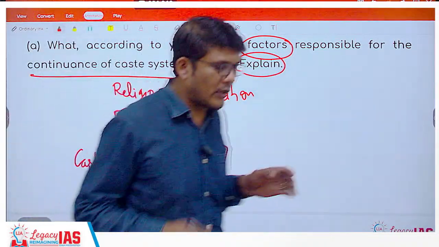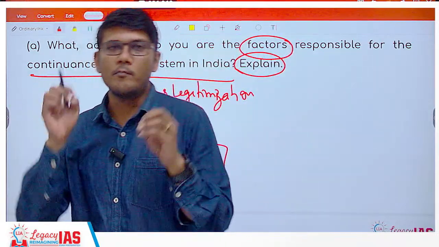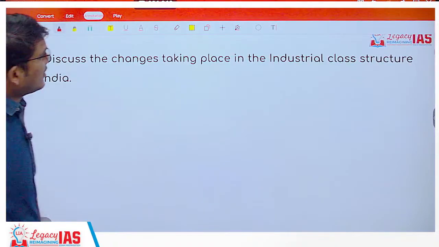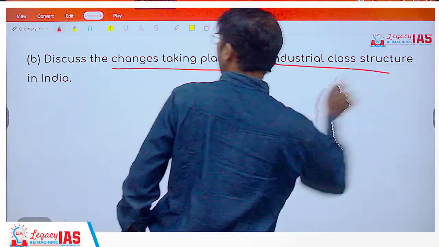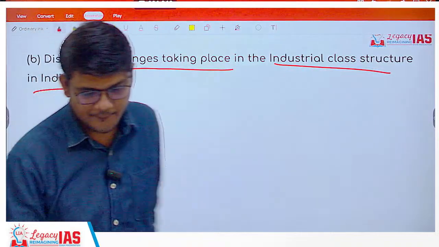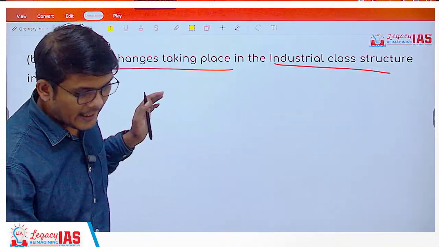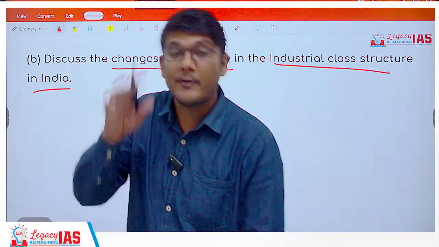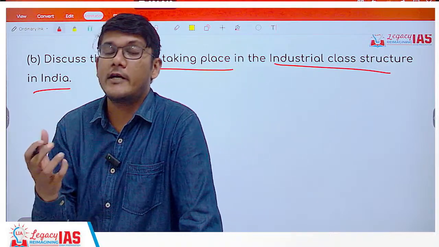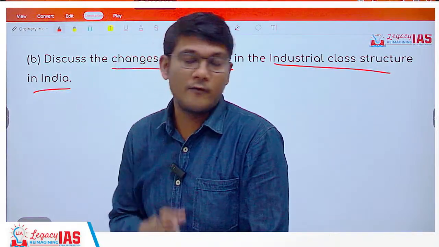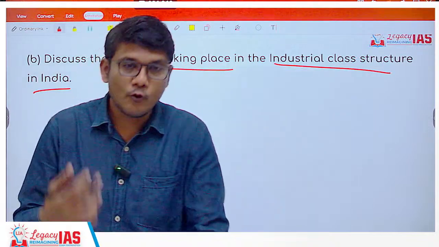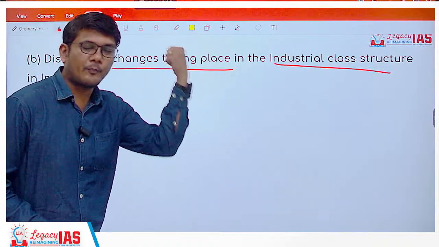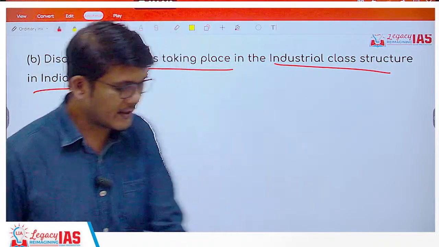Understand, in Paper 2, in the initial topics, caste is one of the most important topics in your Sociology Paper 2. Next: discuss the changes taking place in the industrial class structure in India. Paper 2 also had a lot of questions specifically focusing on India, and Paper 1 had a lot of questions focusing on India, even though Paper 1 is of Western sociological thought. In Paper 2, of course, everything majorly will be Indian only, but you can utilize Paper 1 theory in Paper 2. I hope that is clear.